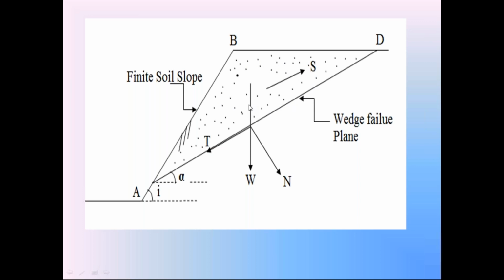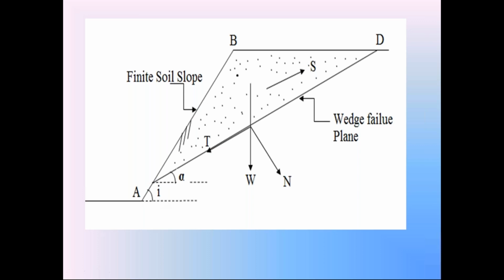We are going to find out first this weight W, by taking the unit weight of the soil as gamma. So everyone check this diagram before we discuss the calculation of this weight W. Here we have the finite side slope AB making the angle i with horizontal.